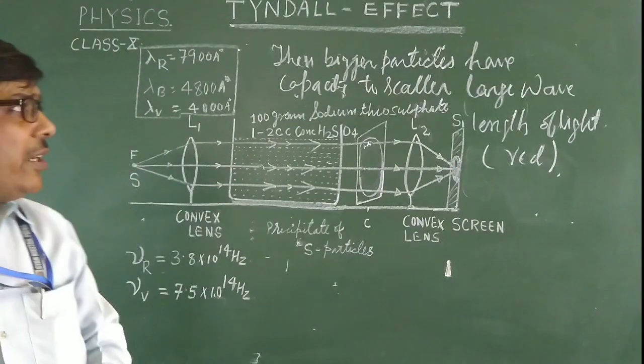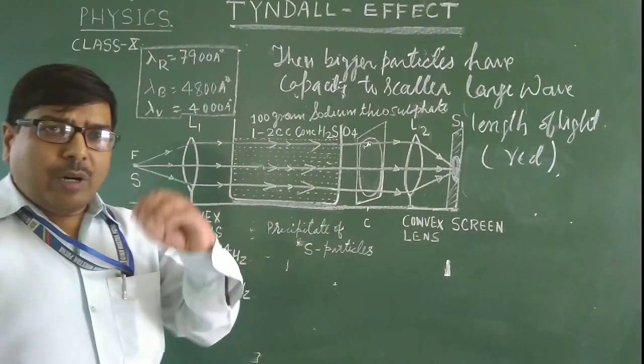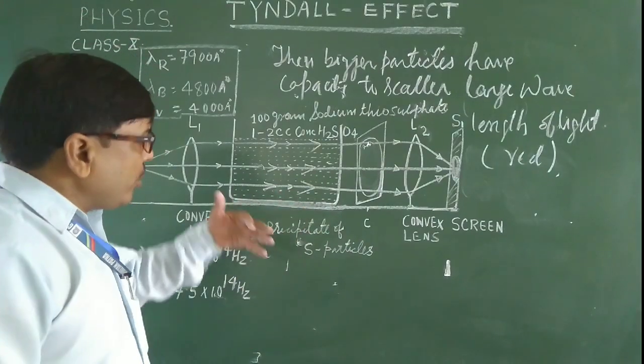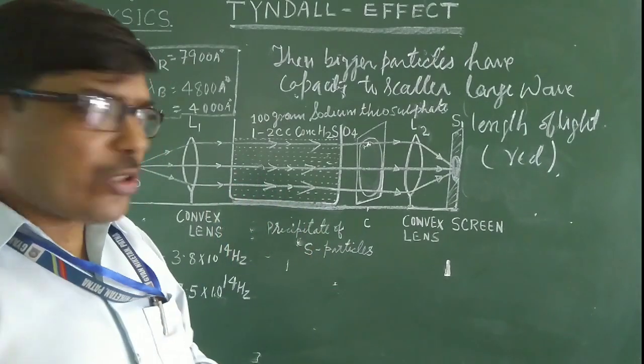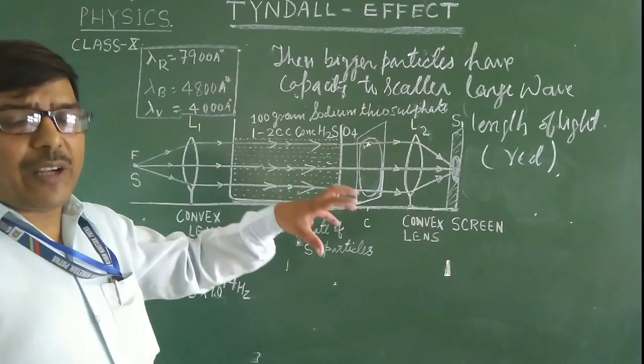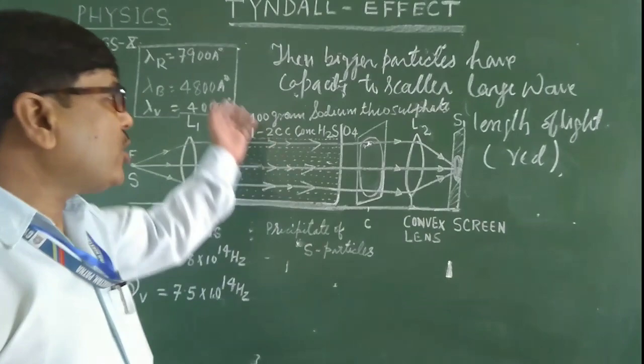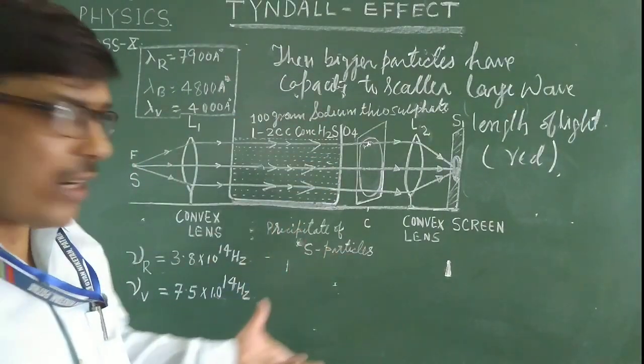So red color is scattered by the bigger particles suspended in the medium, any homogeneous solution. This effect was first observed by Tyndall, that's why its name is the Tyndall effect.